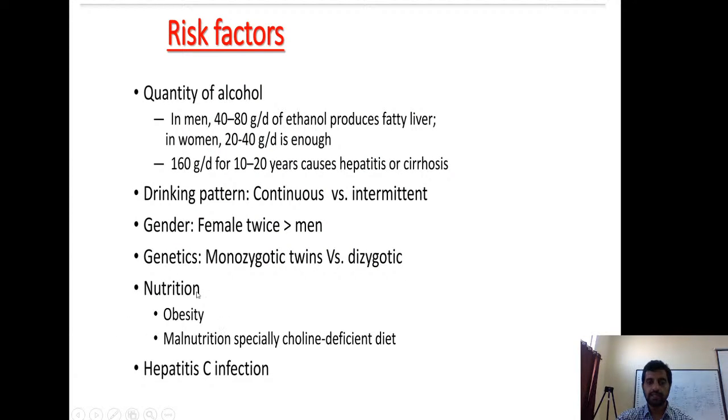Nutrition: obesity is a risk factor, and malnutrition is also an important risk factor. Both ends of the spectrum, obesity and malnutrition, because of the differences in enzyme expression in the liver. We'll talk about it shortly.